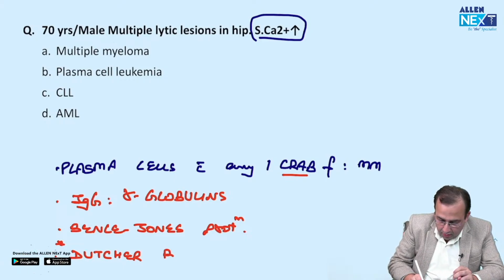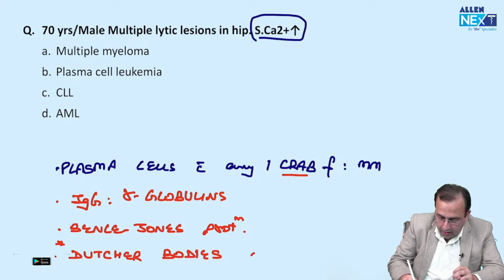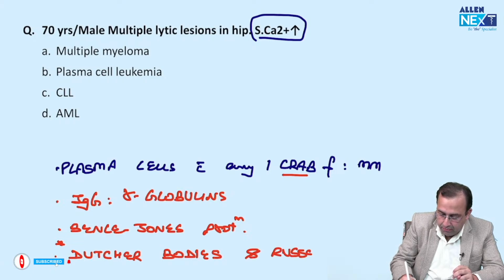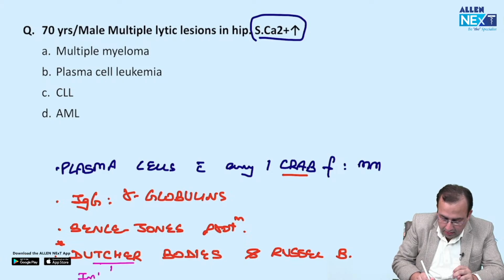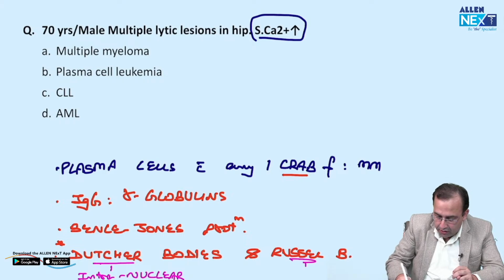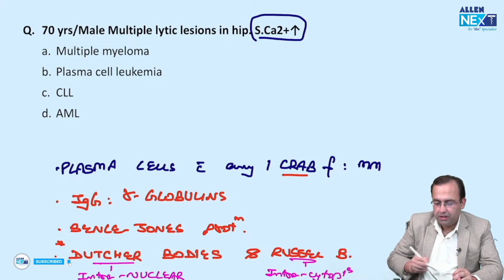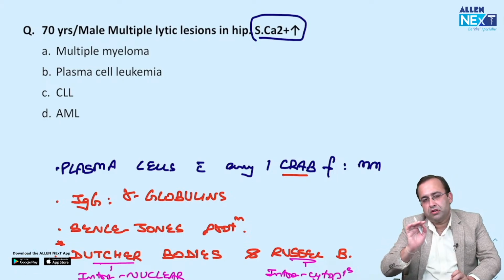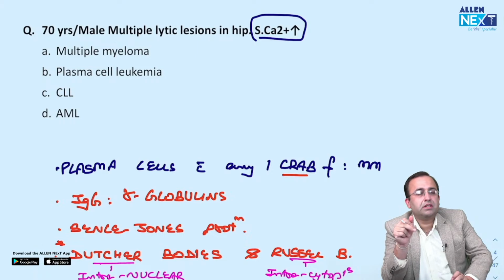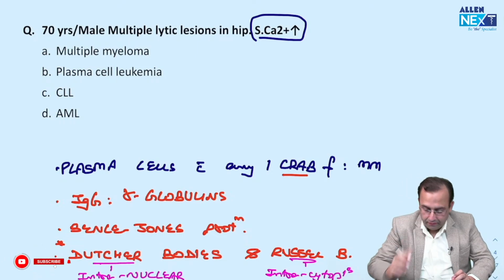That is Dutcher bodies and Russell bodies. Easy to remember: Russell, RNA; Dutcher, DNA. So Dutcher bodies are intranuclear versus Russell bodies which are intracytoplasmic in nature. Multiple myeloma, on protein electrophoresis, shows the presence of an M band. M stands for monoclonal band.